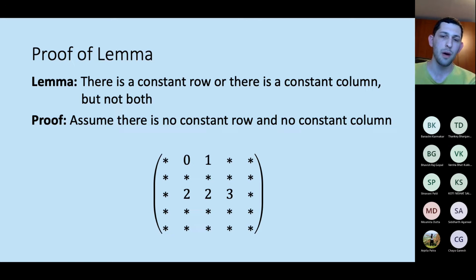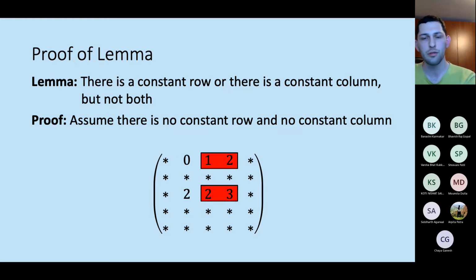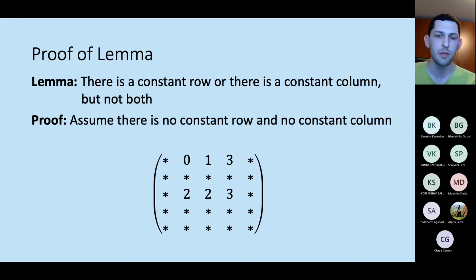So what happens above and below this 3? Notice that, again, if, for example, I take the top row to have a 0 in it, then we have 1, 0, 2, 3, which is exactly the same as an ABCD, which we assume to not exist. So it cannot be a 0. Similarly, it cannot be a 1. And finally, it cannot be a 2, because now we have a forbidden submatrix. And because we assume we only have at most 4 outputs, it means that it must be equal to 3.